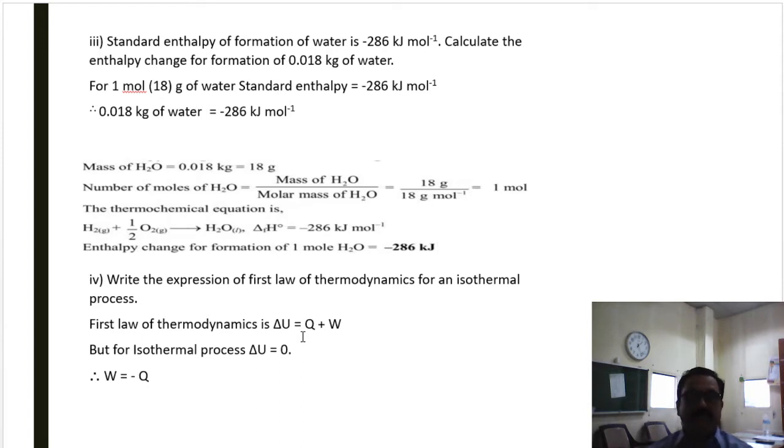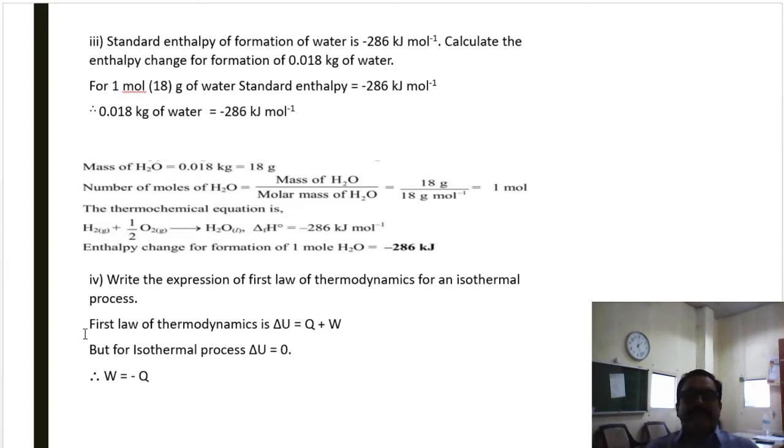For 1 mole, that is 18 gram of water, the standard enthalpy is equal to minus 286 kilojoules per mole. 18 gram is equal to 18 into 10 raised to minus 3, which is equal to 0.018 kilogram of water.